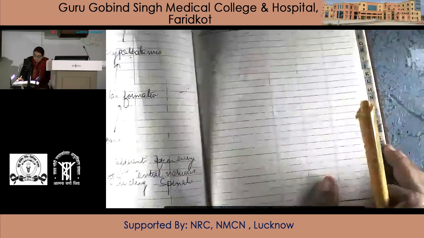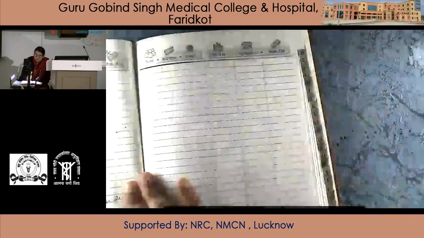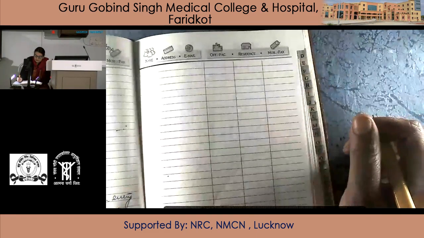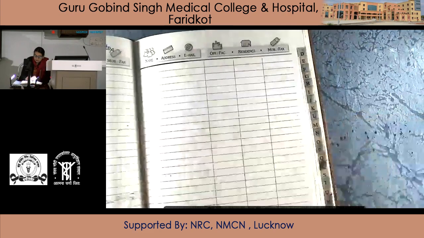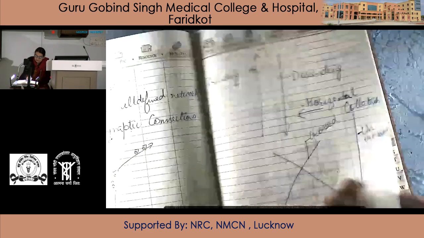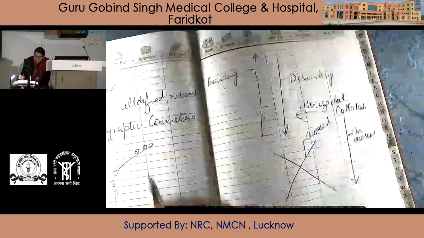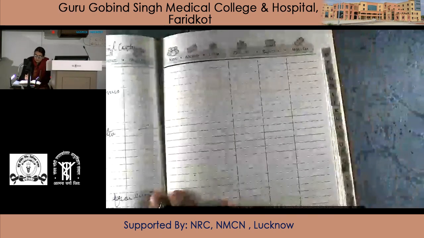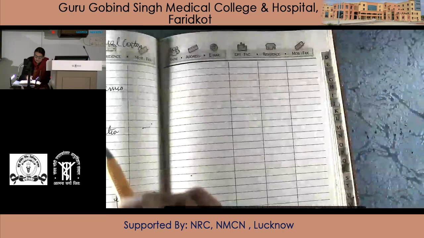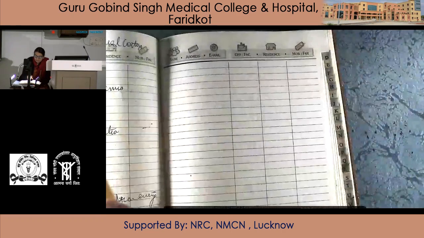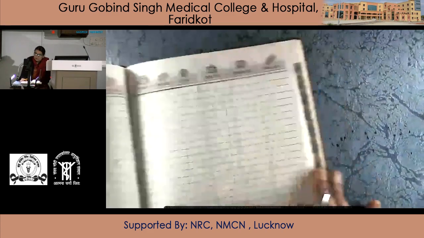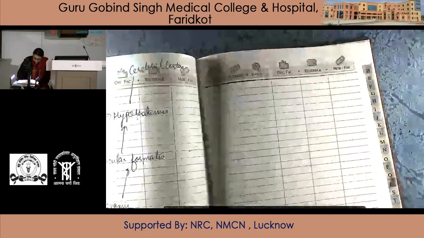These are the connections. So you have come to know the characteristics of the connections, and then the naming of the parts of the connections.